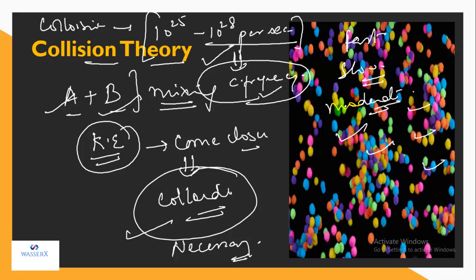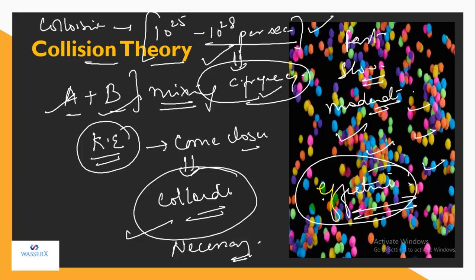The reason behind them is that though the number of collisions is high, all the collisions are not effective in nature. Effective here specifies that only a few collisions could break the bonds between the reactant molecules and help them in forming the products. So not all collisions out of 10 to the 25 to 28 per second are effective. To have a higher rate, we need the rate of effective collisions to be higher.